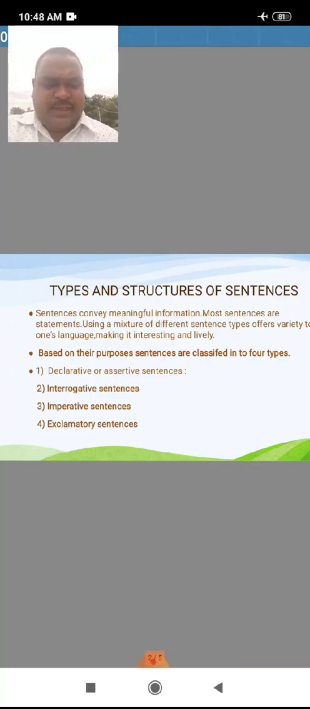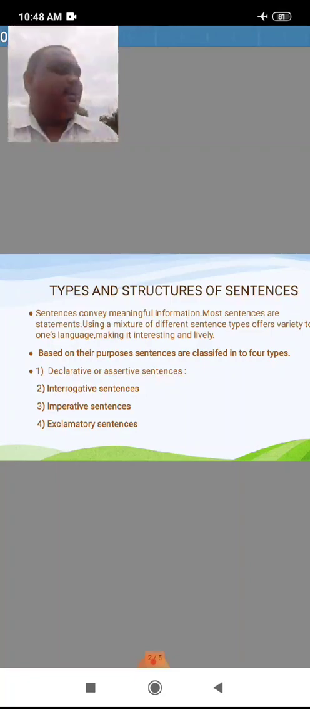Did you understand what I am saying? Based on the purpose, sentences are divided into how many types? 4 types. Number 1 is declarative or assertive sentence. Second one is interrogative sentence. Third one is imperative sentence. Fourth one is exclamatory sentence. So what is a declarative or assertive sentence?